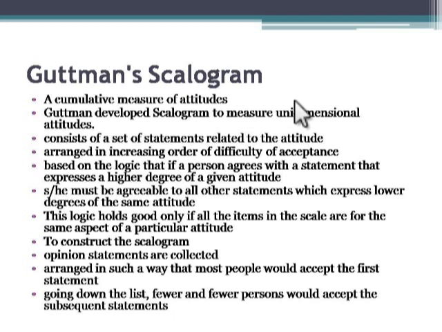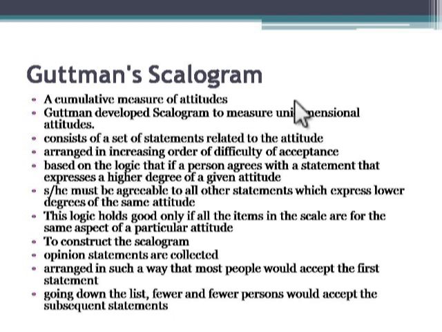So, on a similar line, the Guttman scalogram assumes that if a person agrees with a statement that expresses a higher degree of a given attitude, he will agree to all other statements which express a lower degree of the same attitude. So on this basis, this scalogram is developed.